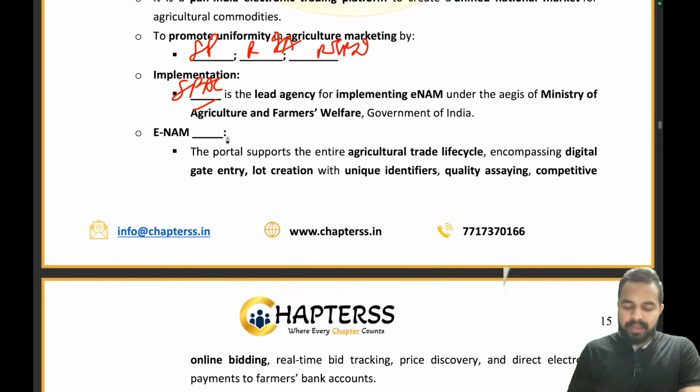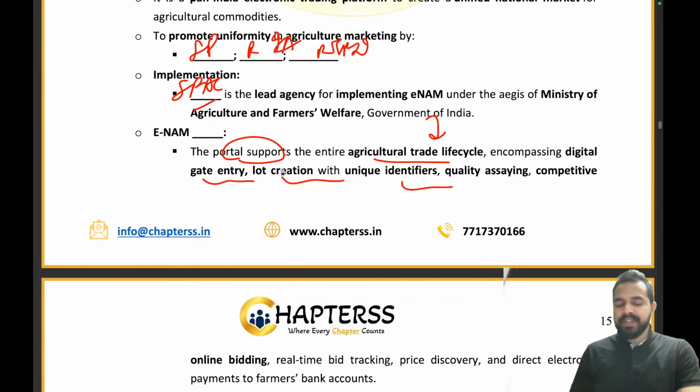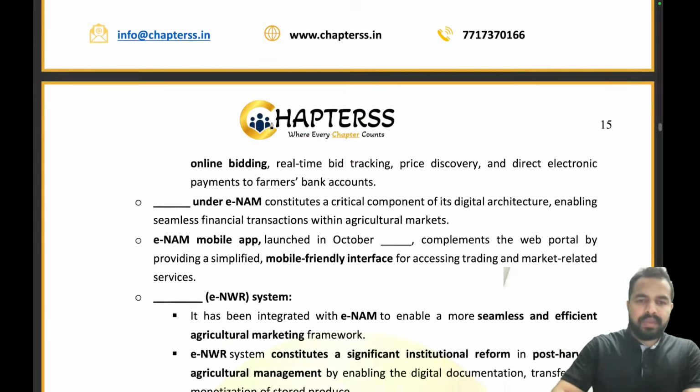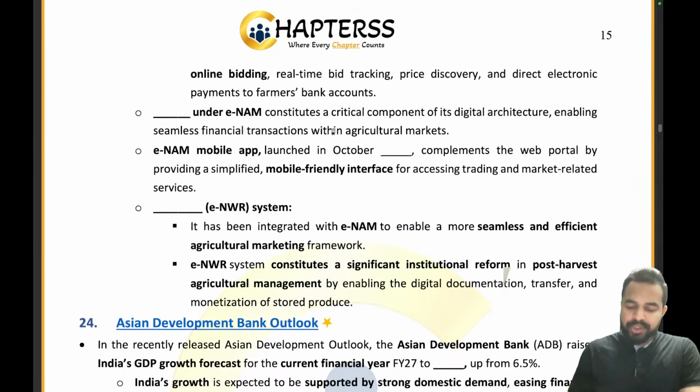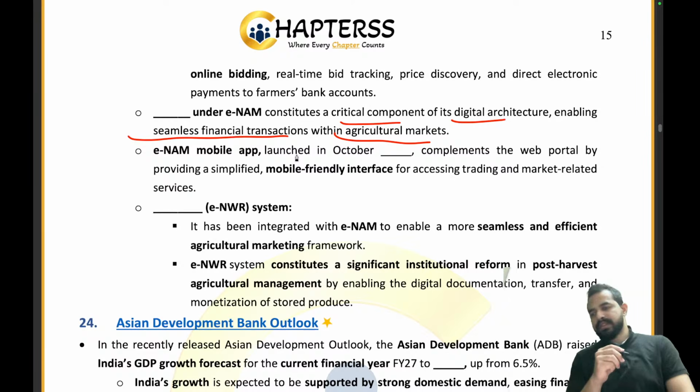Now, what is that portal which has been launched, which supports the entire agricultural trade life cycle encompassing digital gate entry, lot creation, unique identifier, the ENAM workflow process? Then, dash under the ENAM constitutes a critical component of a digital architecture enabling seamless financial transactions within the agricultural markets.